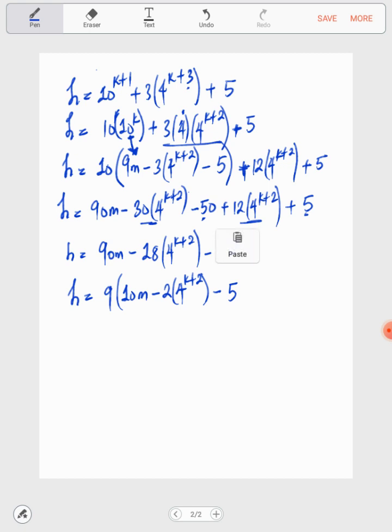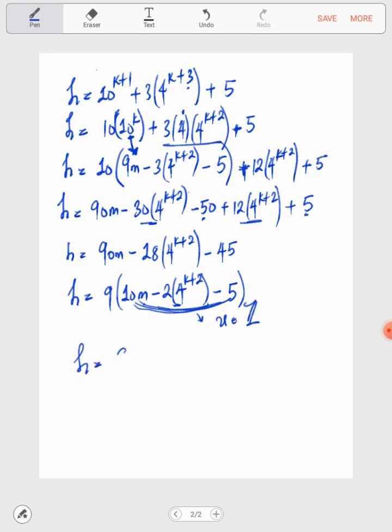Now look at what we've done. Maybe you don't see it. Now m is an integer. Now 4 to the power of k plus 2, no matter the value of k as a natural number, will also be an integer. So the whole of this expression is nothing but an integer. Let's call it another integer, let's say u will be an integer. Now what have we shown?